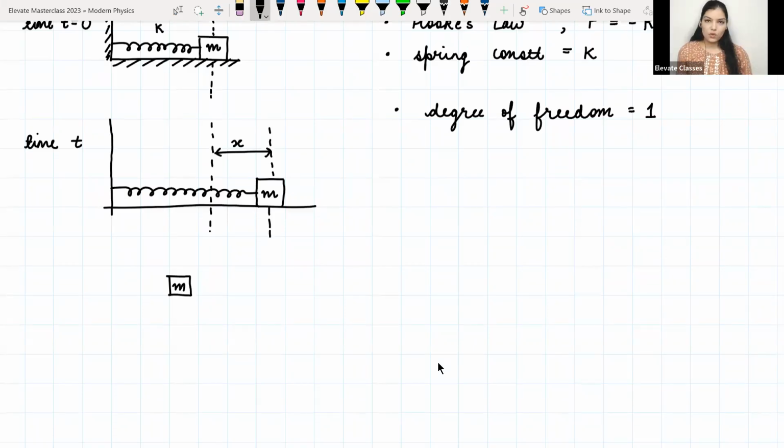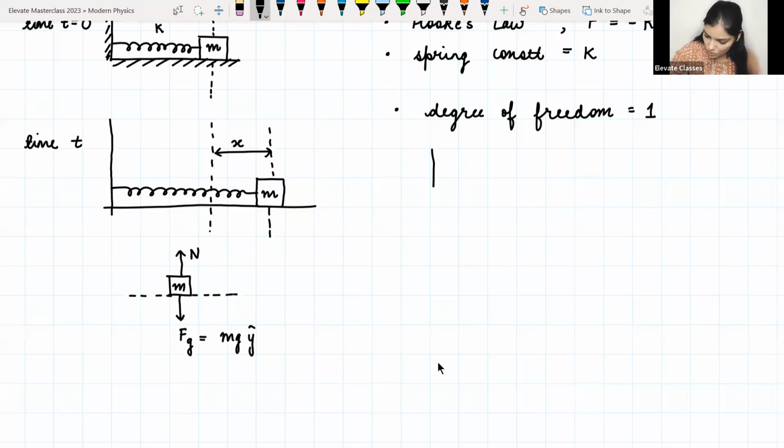So now what are the forces which are acting on this mass? Because this mass is in contact with some surface, it is kept on some frictionless surface. So one thing is that it's going to have some normal force acting on it, and gravity is also trying to pull the mass. So we will have some force due to gravity, which will be equal to mg by cap. Let us set our coordinate systems also.